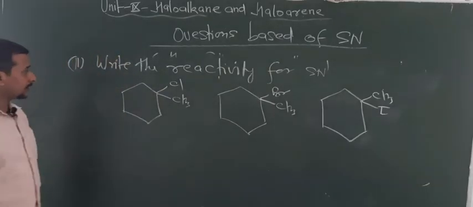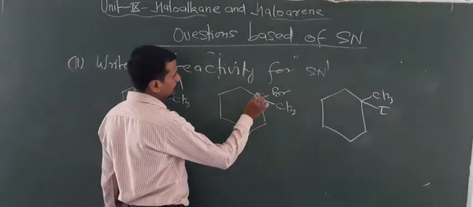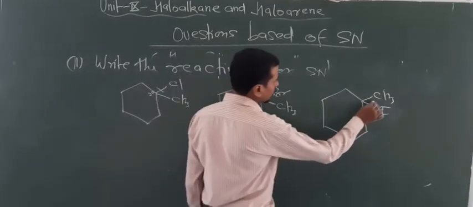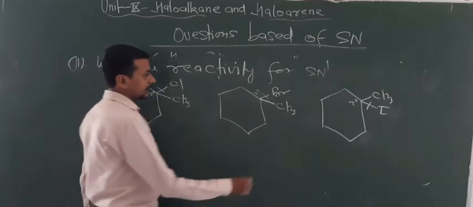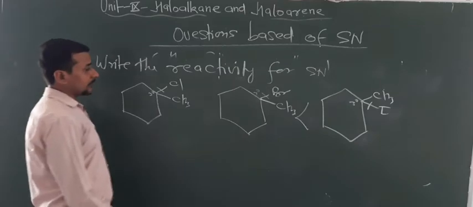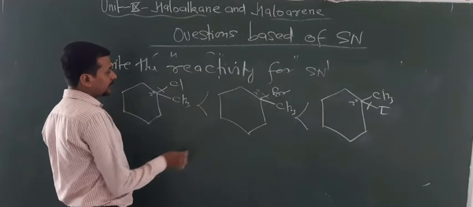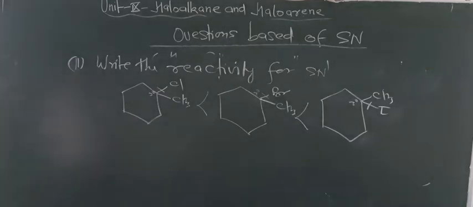Now look at here, the Cl attached with the 3 degree carbon, here Br attached with the 3 degree carbon, and I also attached with the 3 degree carbon, and all conditions are same. So that's why the iodine compound is more reactive than bromine, and bromine compound is more reactive than chlorine compound. So by this way you can also find the reactivity order.